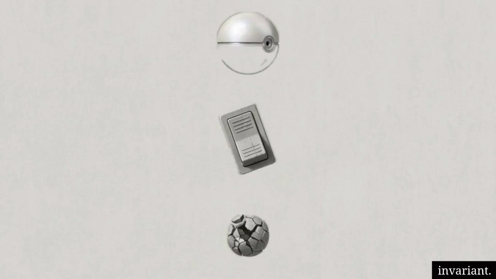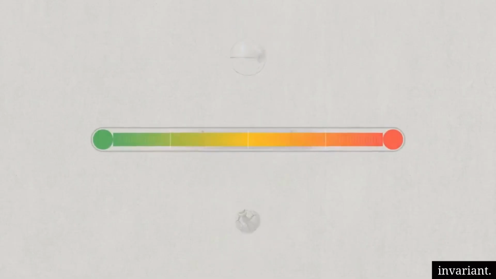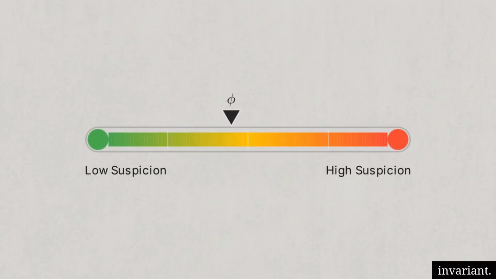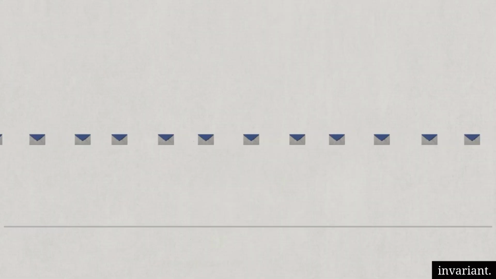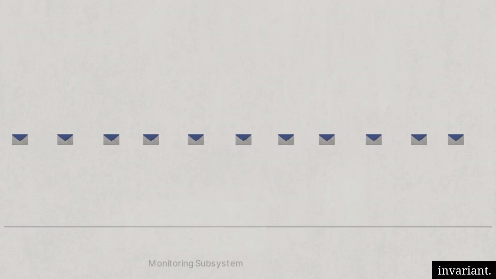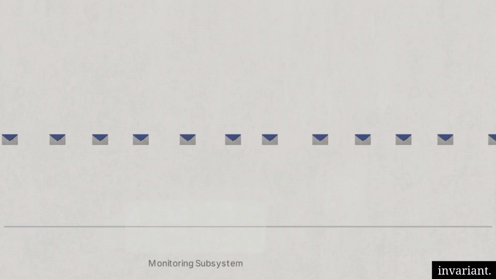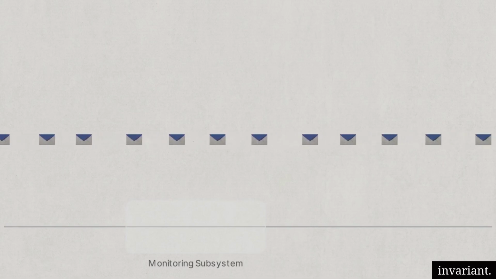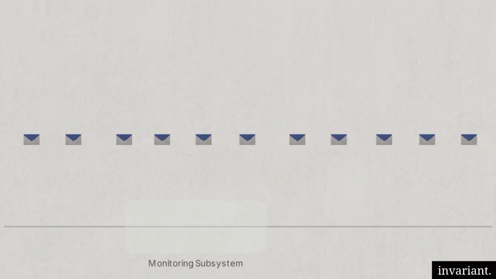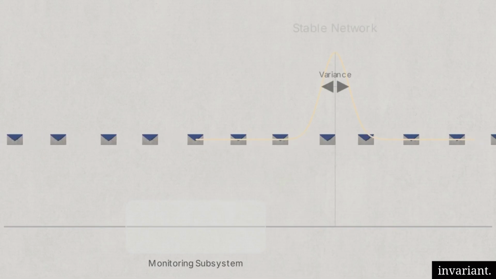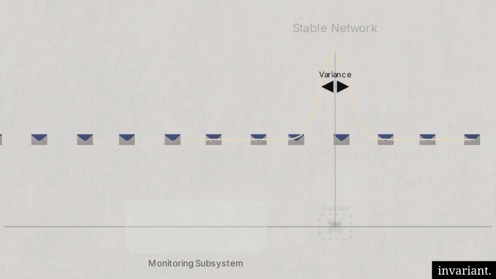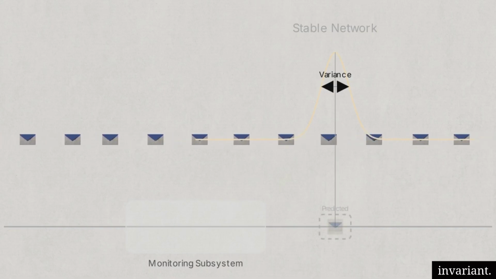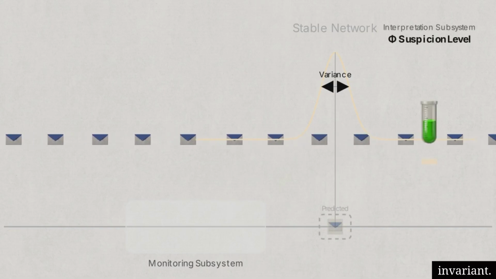The phi accrual failure detector replaces binary up or down states with a continuous probability scale. This is the model used in modern systems like Cassandra and Akka. The process relies on a monitoring subsystem. The system collects a sliding window of historical arrival times for incoming heartbeats, organizing them along a normal distribution curve. The algorithm calculates the mean and variance of this specific window. It uses this historical data to estimate the exact probability of when the next heartbeat will arrive.